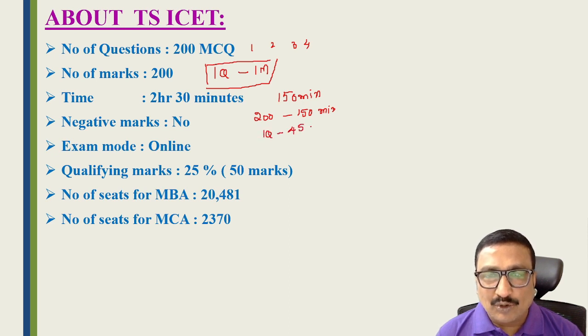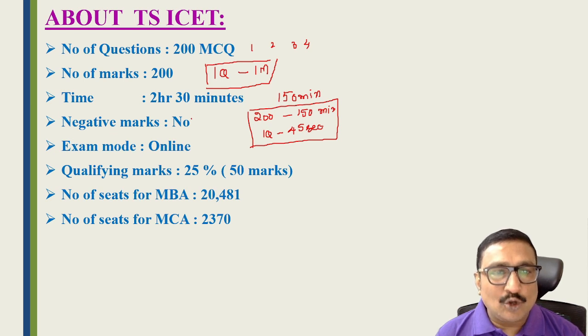So to get a good rank, speed and calculations are very important in the ICET examination. And there is no negative marking, friends. We can attempt all the 200 questions. So for wrong answers there is no negative marking.